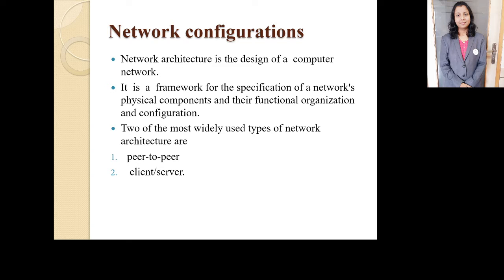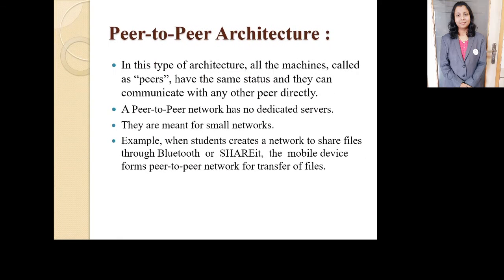So, what is the network configuration? It is the framework. Two of the most widely used types of network architecture are peer-to-peer and client server. So these are very important network architectures used. The first one is peer-to-peer architecture. So what is this peer-to-peer architecture?